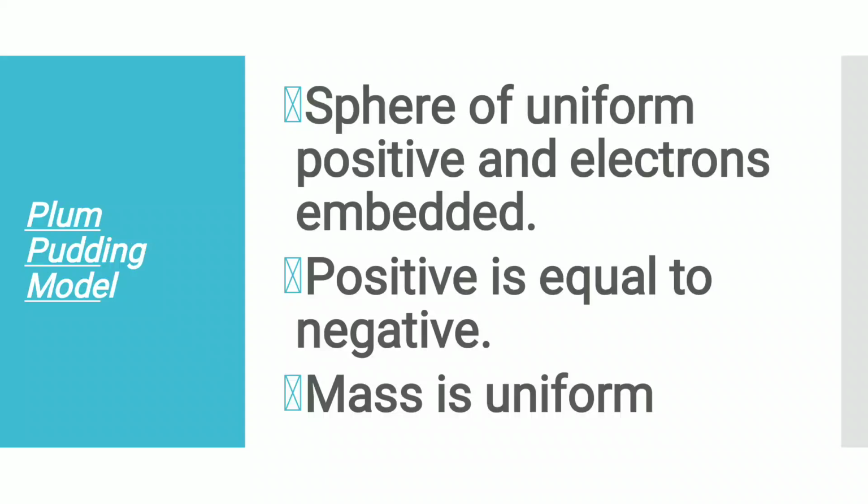After the discovery of these electrons and protons, J.J. Thomson proposed the plum pudding model of the atom. According to this model, an atom is considered to be a sphere of uniform positive charge and electrons are embedded into it. The total positive charge is equal to the total negative charge, so that an atom as a whole is electrically neutral. The mass of an atom is considered to be uniformly distributed.